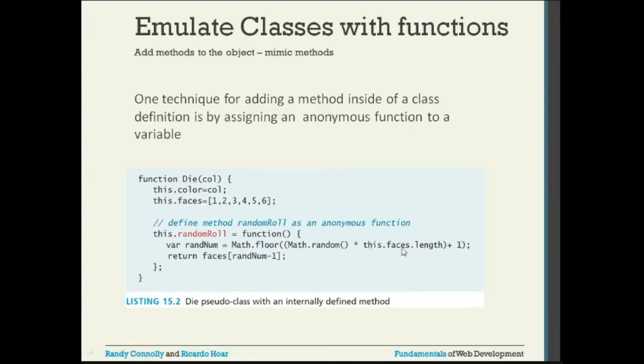What is this.faces? This.faces is this attribute. Dot length will give the size of the array. What is the size of the array? 6. So that random number is multiplied with 6, and then that multiplication is added with one. So we will get some value here. Then we are taking Math.floor.